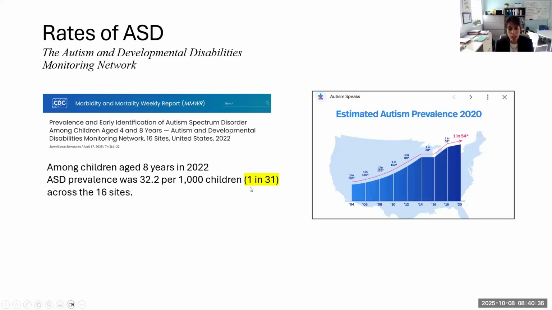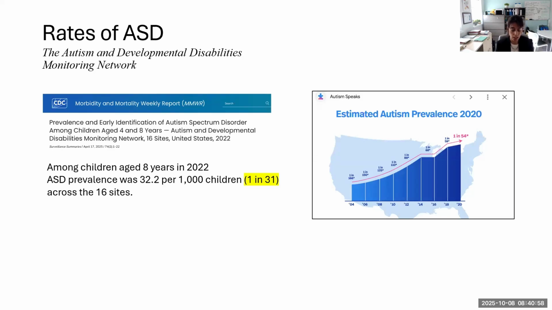They talk about 1 in 31 children up to the age of 8 years having a diagnosis of autism. Numbers have been changing over the years. It used to be 1 in 68, 1 in 59, later 1 in 54, and it seems like we are now at 1 in 31.